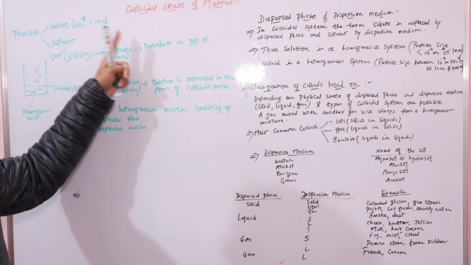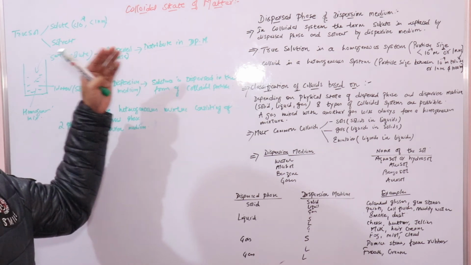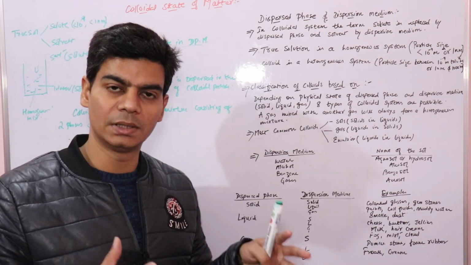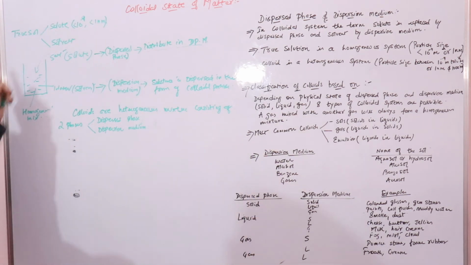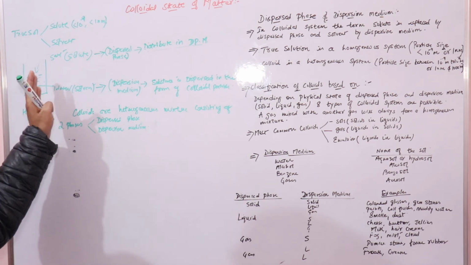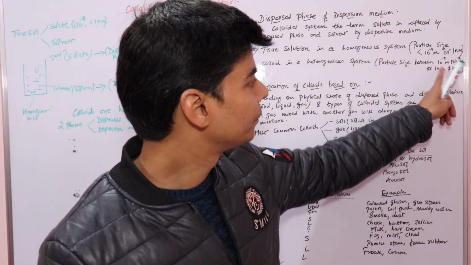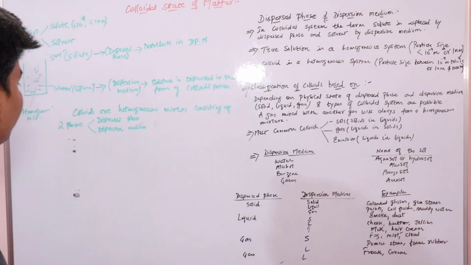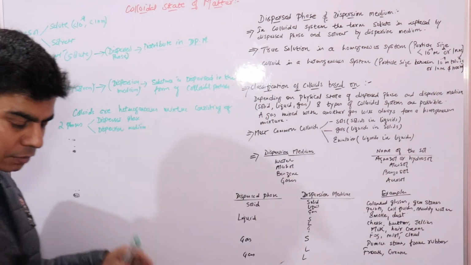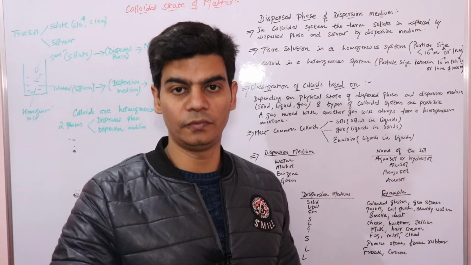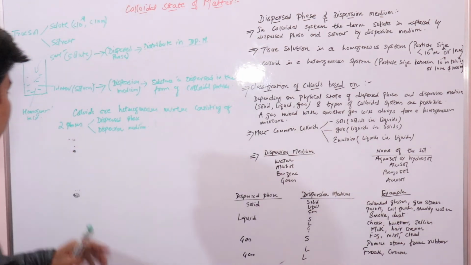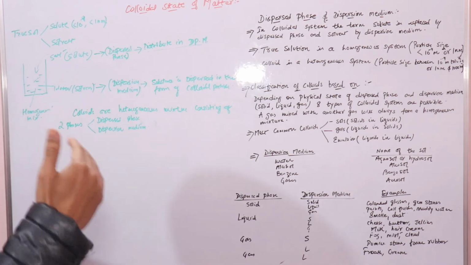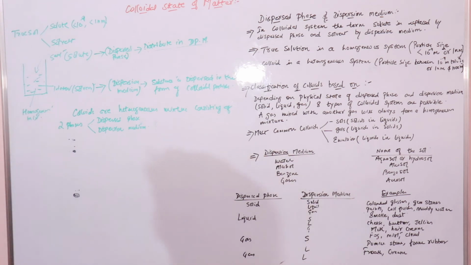The difference is that in colloidal solutions the size of the dispersed phase is bigger than that of the solute in a true solution, between 10 to the power of minus 9 and 10 to the power of minus 6 meter. And a colloidal solution is a heterogeneous mixture which consists of two phases, while a homogeneous mixture is a true solution because it consists of only one phase.